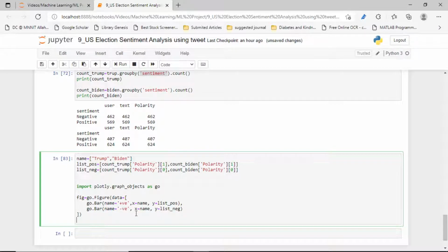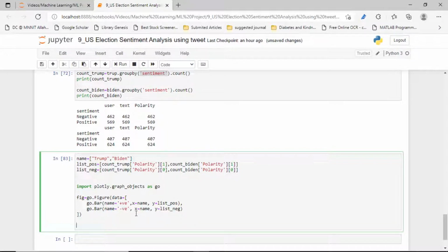So we have to group it. Before showing the figure, we have to group the different figures. Update. It will be group.